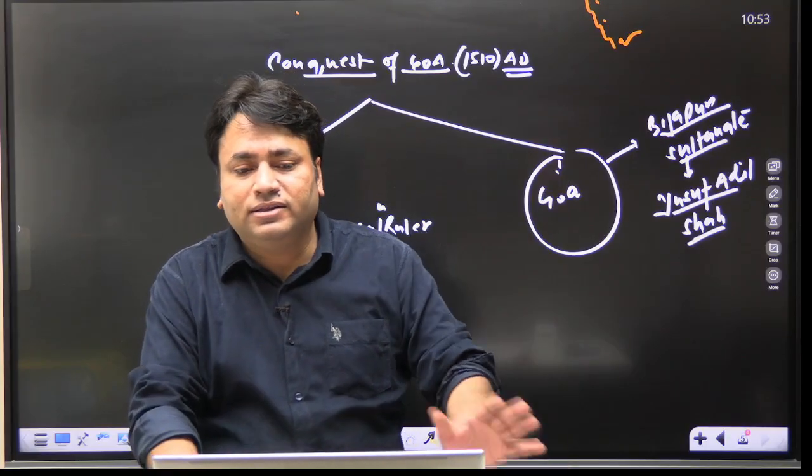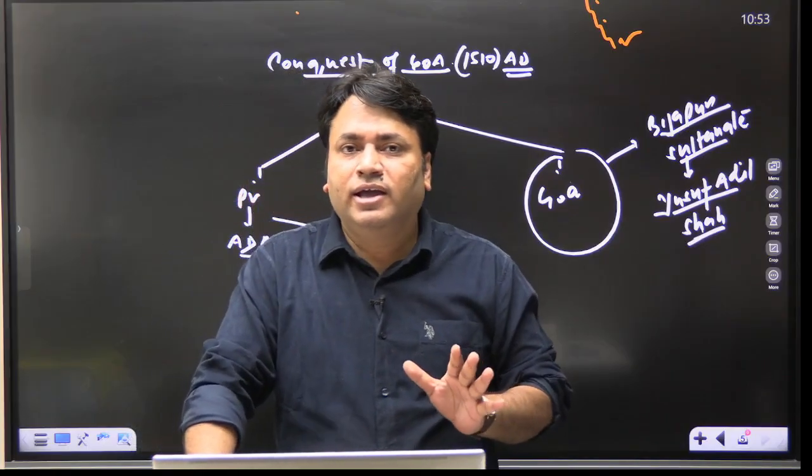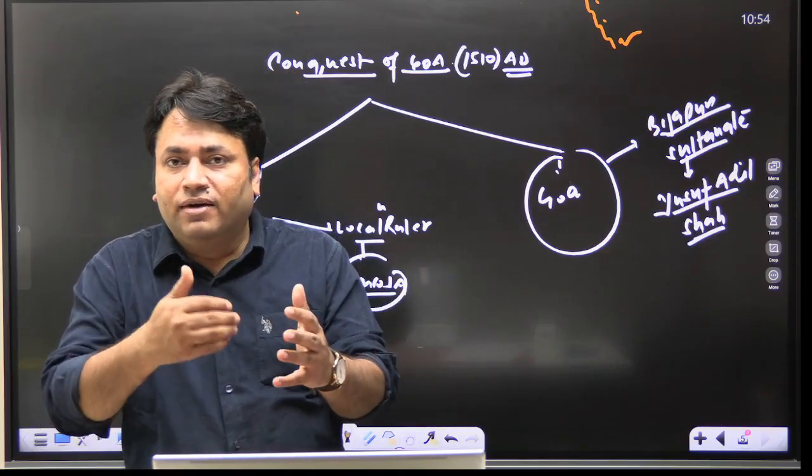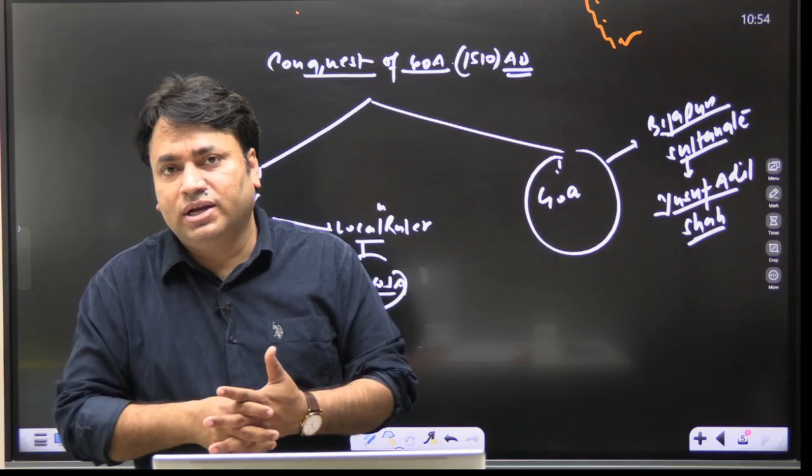There are three important events here. You will find three skirmishes, and after this the conquest of Goa was completed.